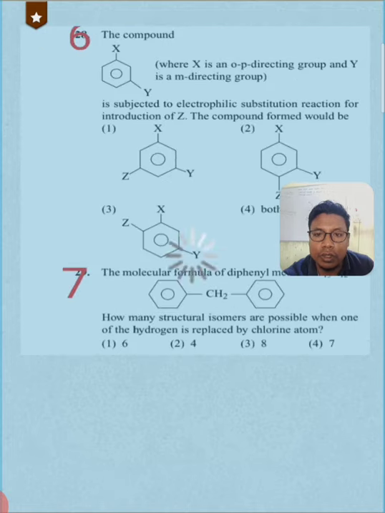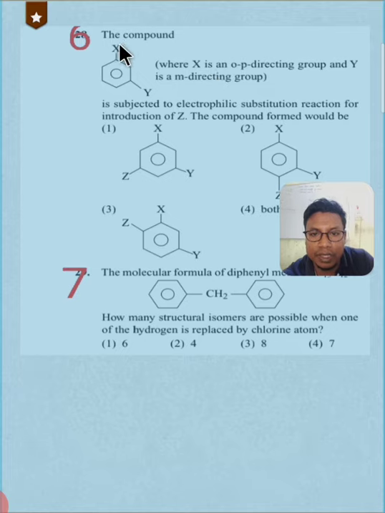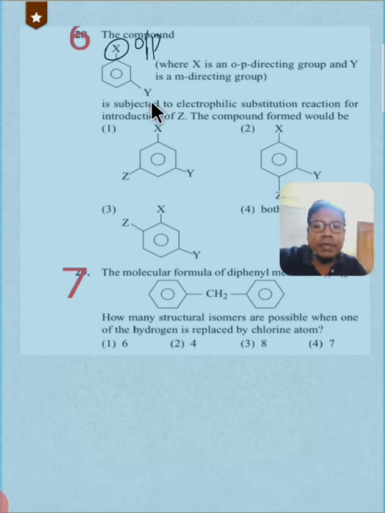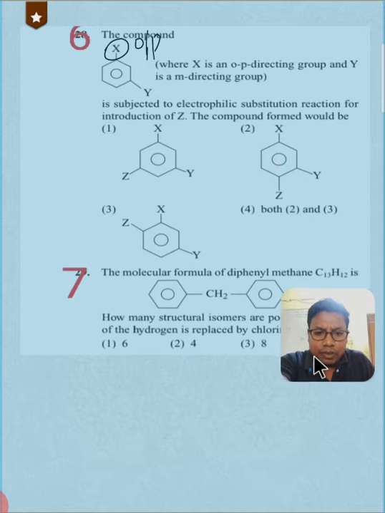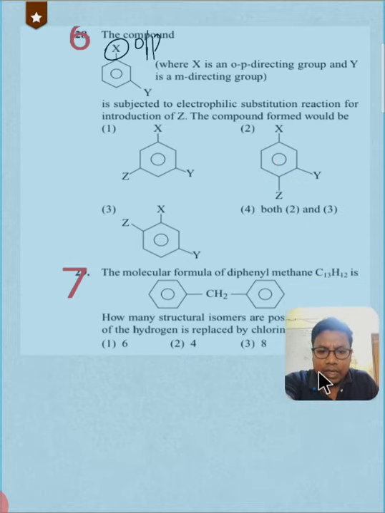Okay, let me go to the next question. This is a compound where it is given that X is an ortho-para directing group, and Y is a meta directing group, and we know that meta directing group is a deactivating group and ortho-para directing group is an activating group, except halogen, right?